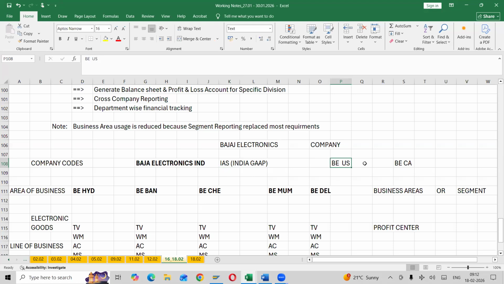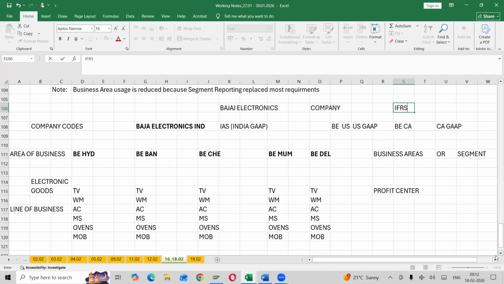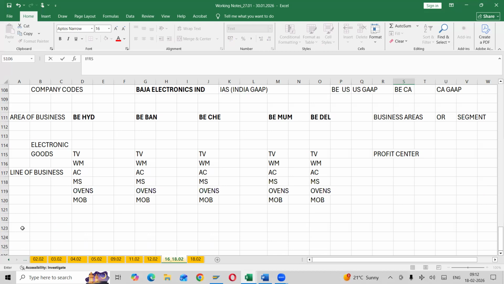Next one, US GAAP. I'll tell you what you mean by this. Next one, Canadian GAAP. Each country will have its own GAAP reporting. Or I want IFRS reporting. What exactly does GAAP mean?